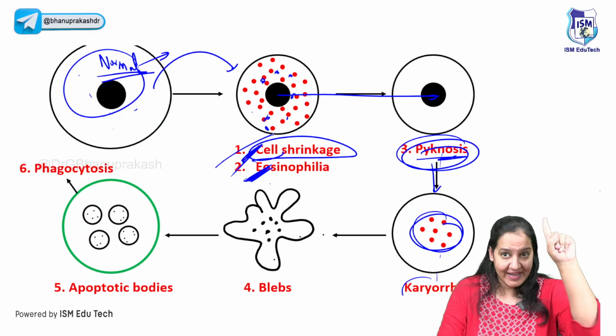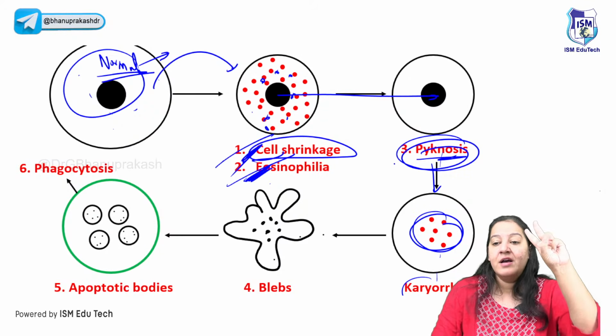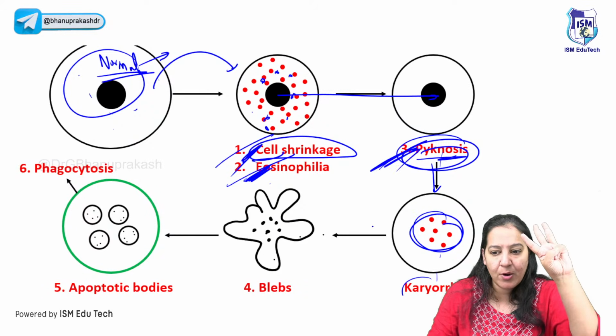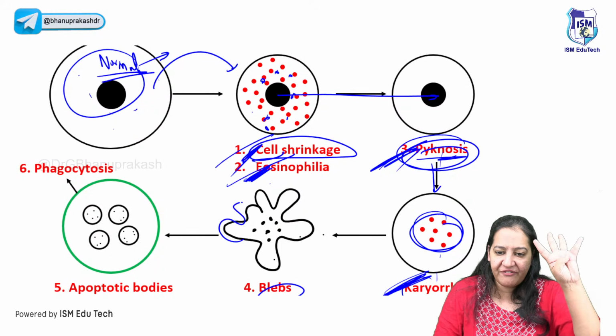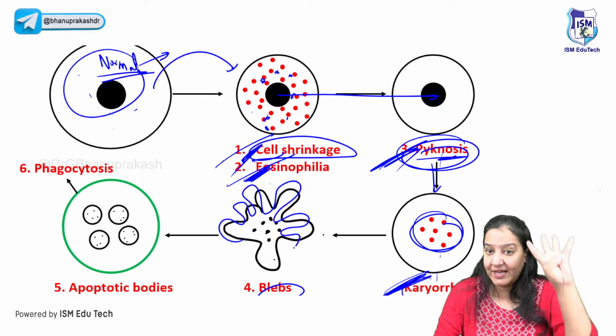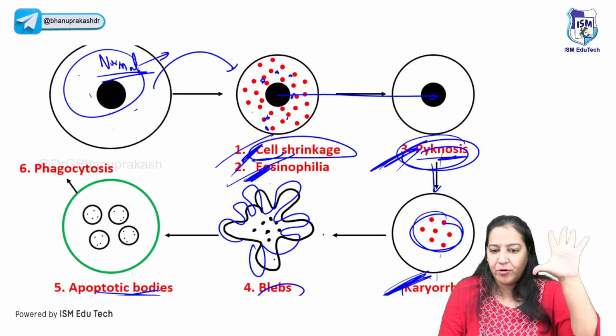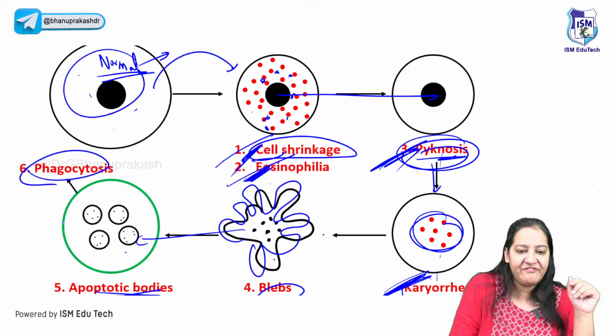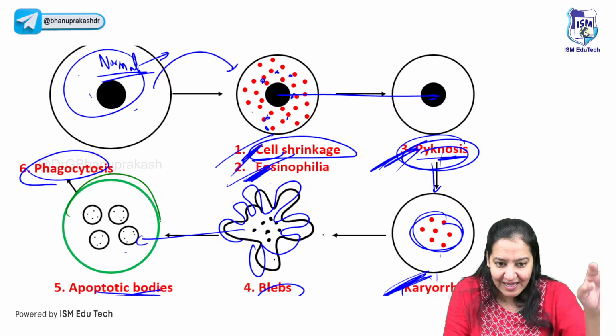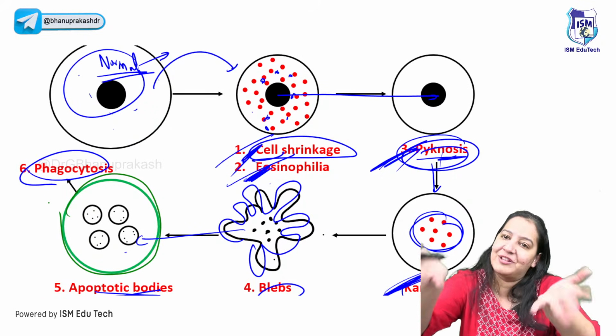So first is cell shrinkage. The second is eosinophilia. The third is the nuclear changes, that is pyknosis and karyorrhexis. The fourth thing is the blebs. On the surface, the blebs will appear. The fifth thing is the apoptotic bodies. Now, the cell will convert into apoptotic bodies, and lastly a phagocyte will come. Can you see a green color cell? The phagocyte is coming and engulfing all the apoptotic bodies.